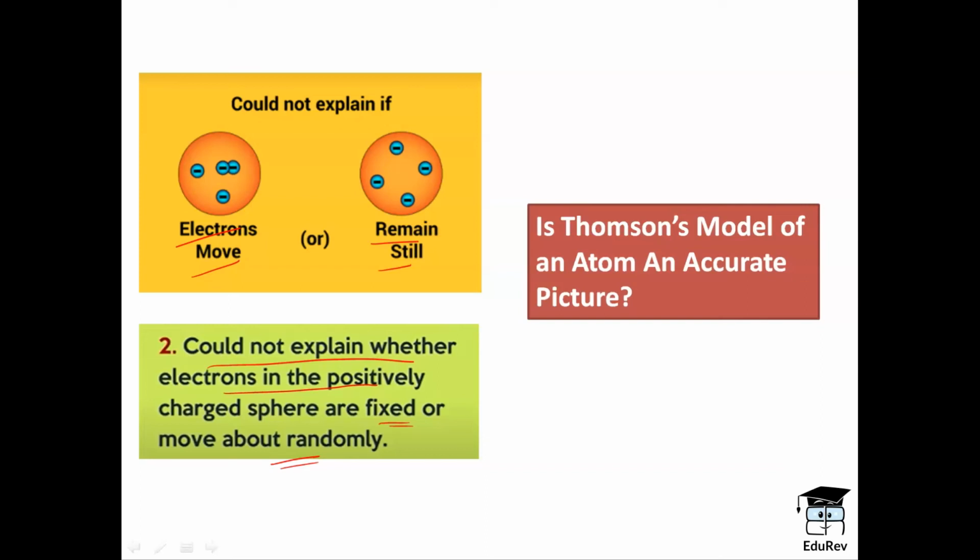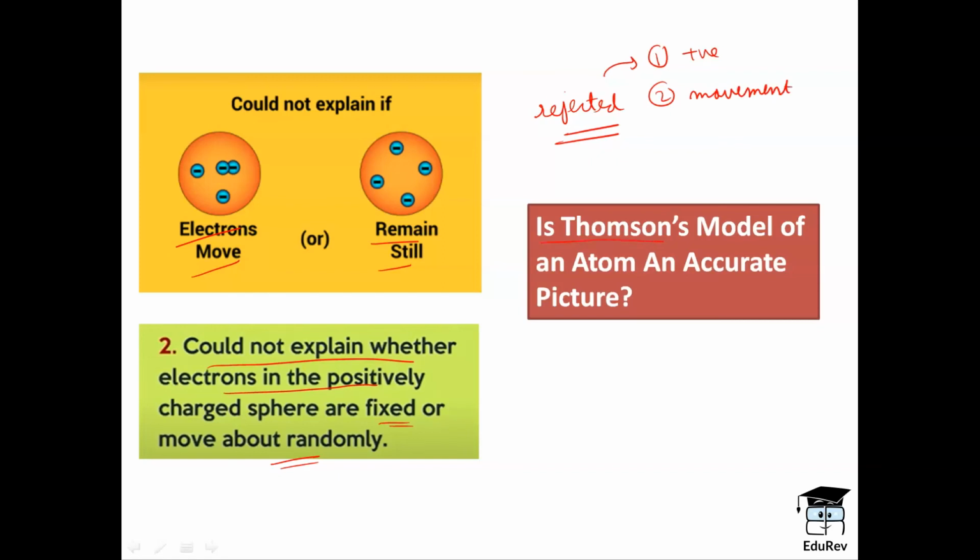So, Thomson's model was rejected due to these drawbacks. He could not define the positive charge part, and he could not define the movement of electrons, whether they are moving or they are fixed.